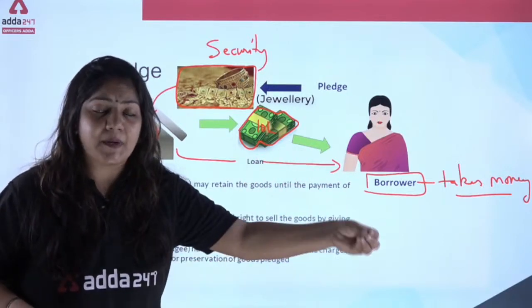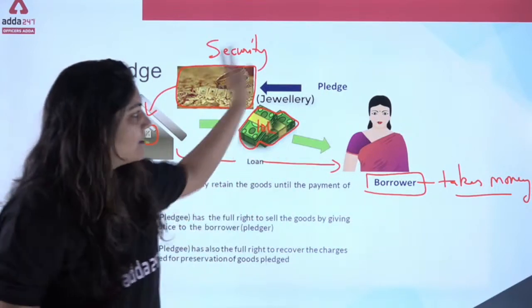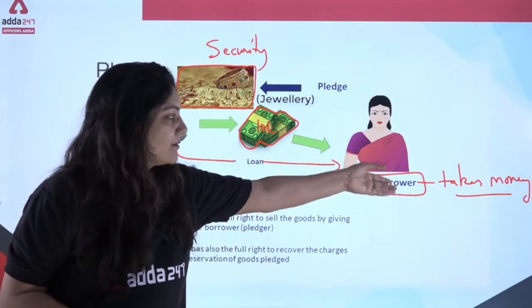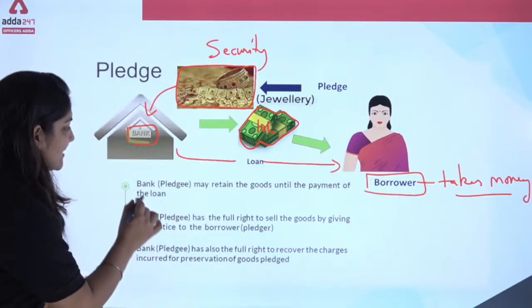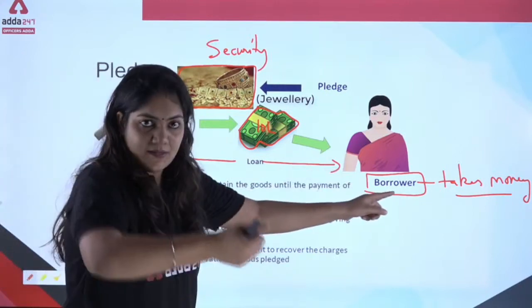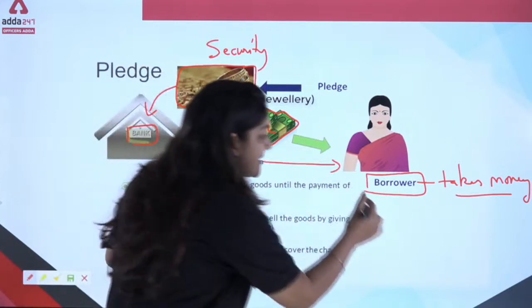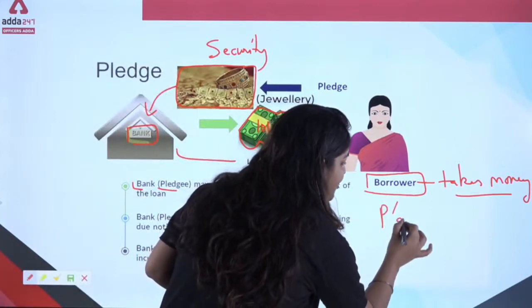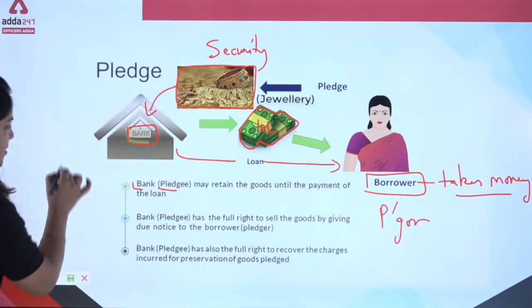Now the bank is happy, the borrower is happy, because maybe she needs 10 lakh rupees for some purpose, and when this purpose is fulfilled, she will give the money to the bank and the jewelry will come back to the lady. So in this example you can easily see the bank is the pledgee. She is demanding the money and giving security to the bank, so this lady is called the pledger, and this bank is called the pledgee.